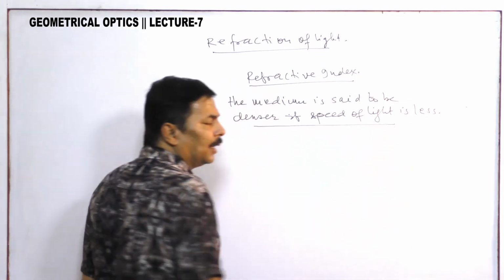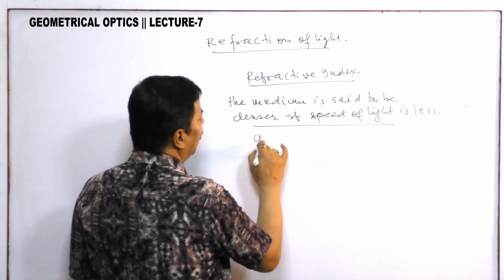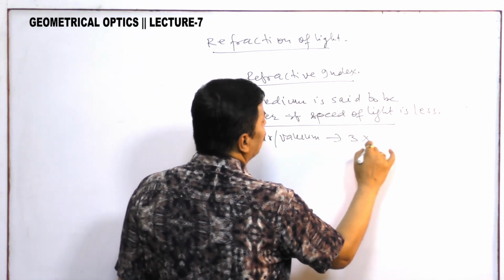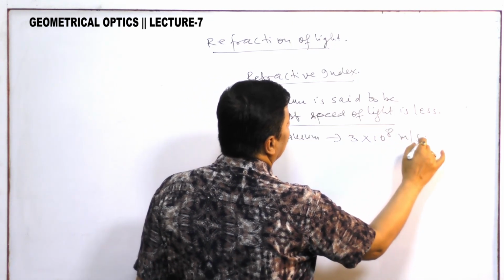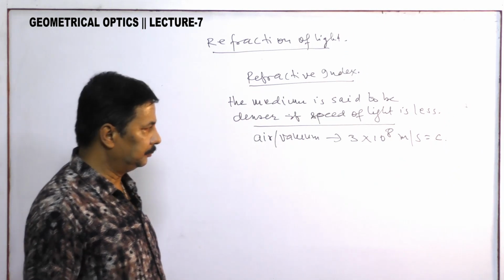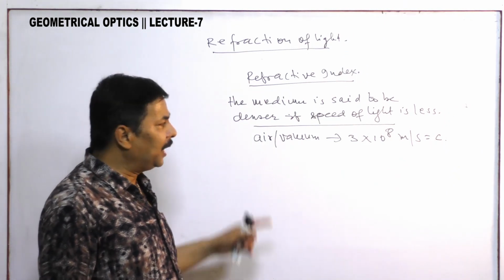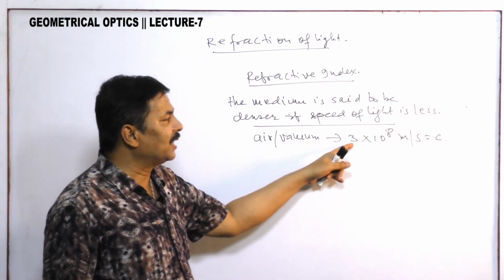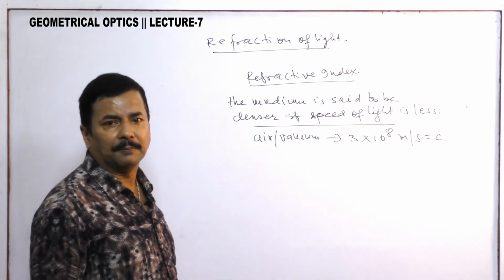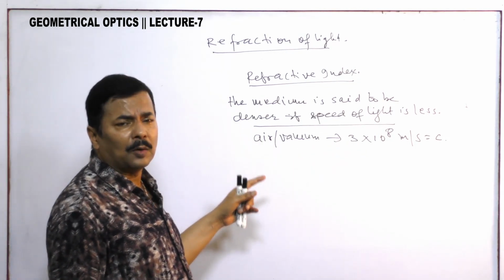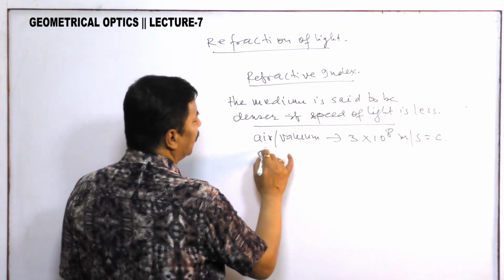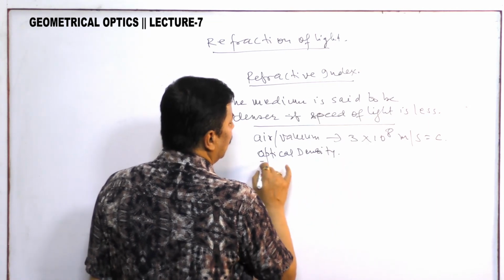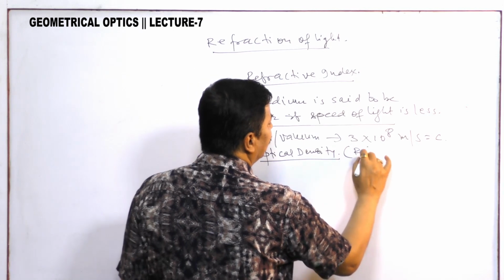Generally, in air or vacuum, the speed of light is 3 into 10 to the power 8 meter per second, and this is represented by c. Now, in any medium other than air or vacuum, the speed of light is less than this value. So, that is a denser medium. I was talking about the optical density, which is basically refractive index.